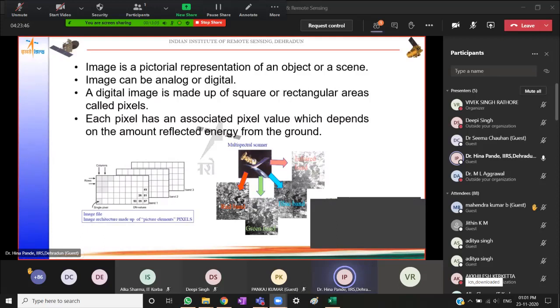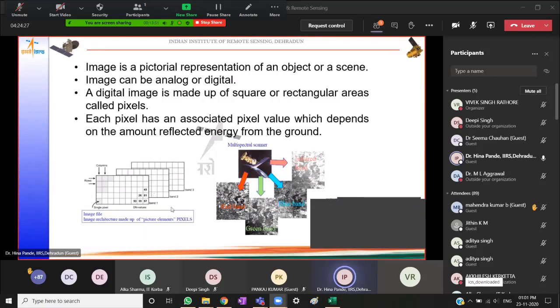And this associated number or pixel value is representative of the amount of reflected energy from the ground, meaning that this small area is the area that the sensor sees or images at one instance of time, and this is the smallest unit of the image, the pixel. And this number denotes the amount of reflected energy that the features in this small area reflected or emitted and was recorded by the sensor.